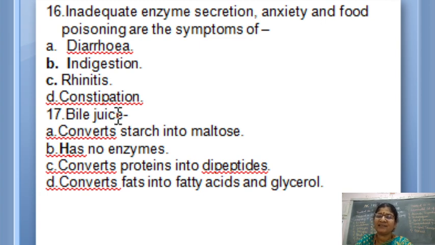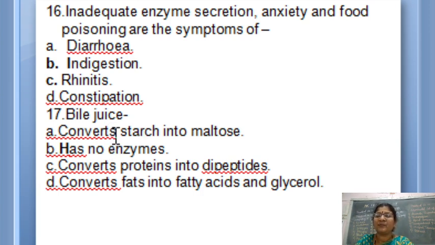Bile juice is secreted from the liver, which will help in emulsification of the fat. I did not tell you the functions of the liver; let me include that in some other coming classes, otherwise we can take it in chemical control and coordination. Bile juice will not help in the digestion of any of the food products. It only helps in emulsification, so it does not have any digestive enzyme.